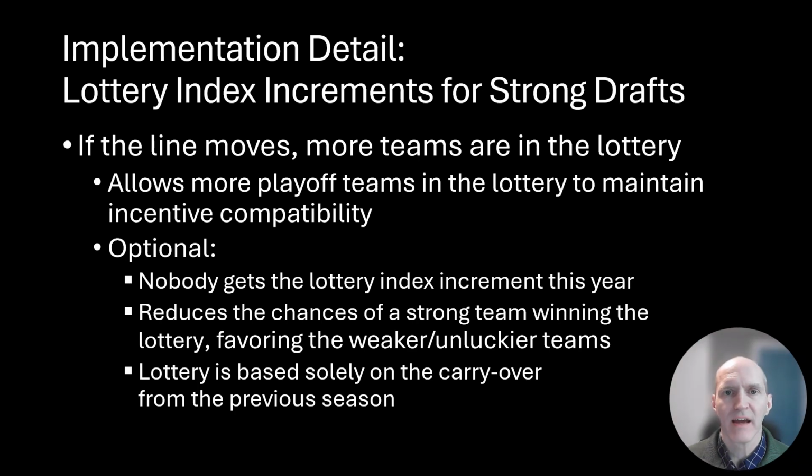When we have to raise the line to allow more teams into the lottery, we do it in order to maintain incentive compatibility. We don't want to see teams tanking. That means that some of the better teams are now in the lottery, and that dilutes the advantage for the weaker teams. But there is something we can do to help the weaker teams, even in this scenario. We're giving the annual increment. We're giving everyone some kind of an increase to their lottery index. In the year when we move the line, we can just not do that. And in that year, teams are going to enter the lottery just with whatever they've carried forward from the previous year. And in that way, we'll help the weaker teams just a bit.